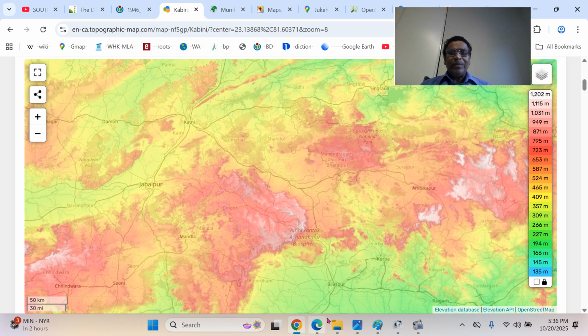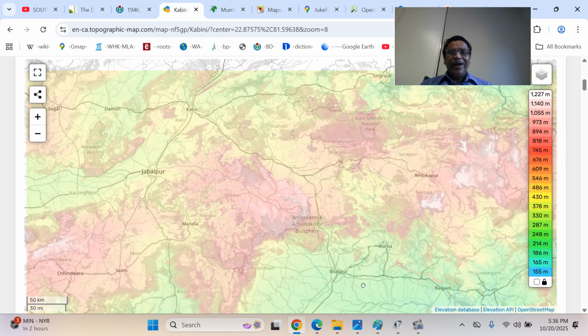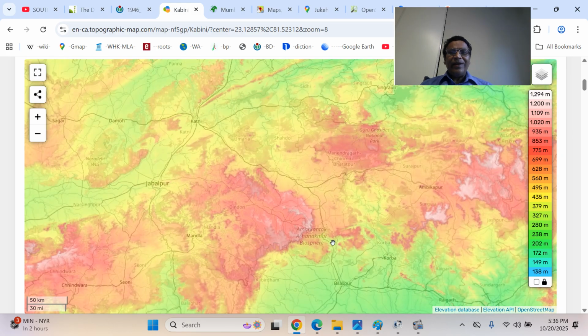You can see this is the Bilaspur basin, the Mahanadi basin here. And this is the Pendra, now in the Bilaspur district, Pendra basin. From the Pendra basin, the river Son comes. Here it gets the Johila river, and it gets the Chota Mahanadi and the Katni river. Finally, it is dammed for the first time at Bansagar Dam. That's the Baghel Khand plateau.